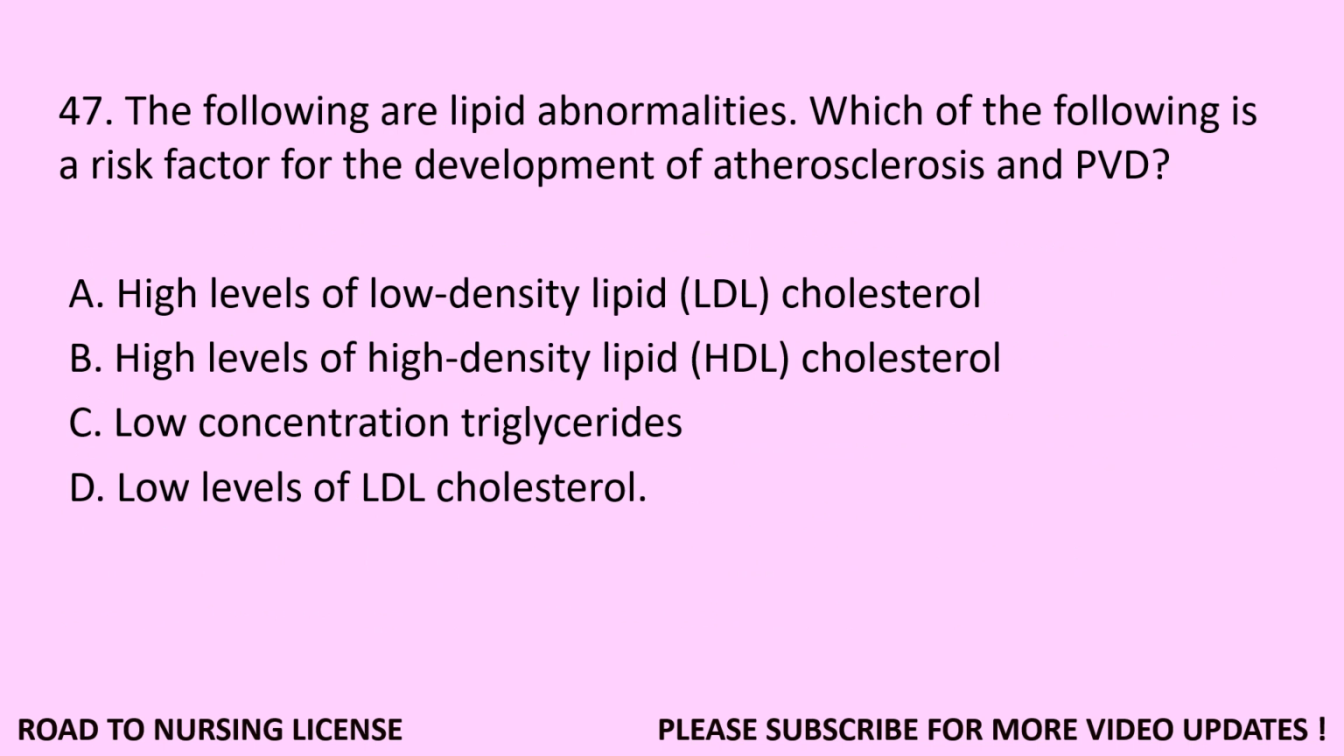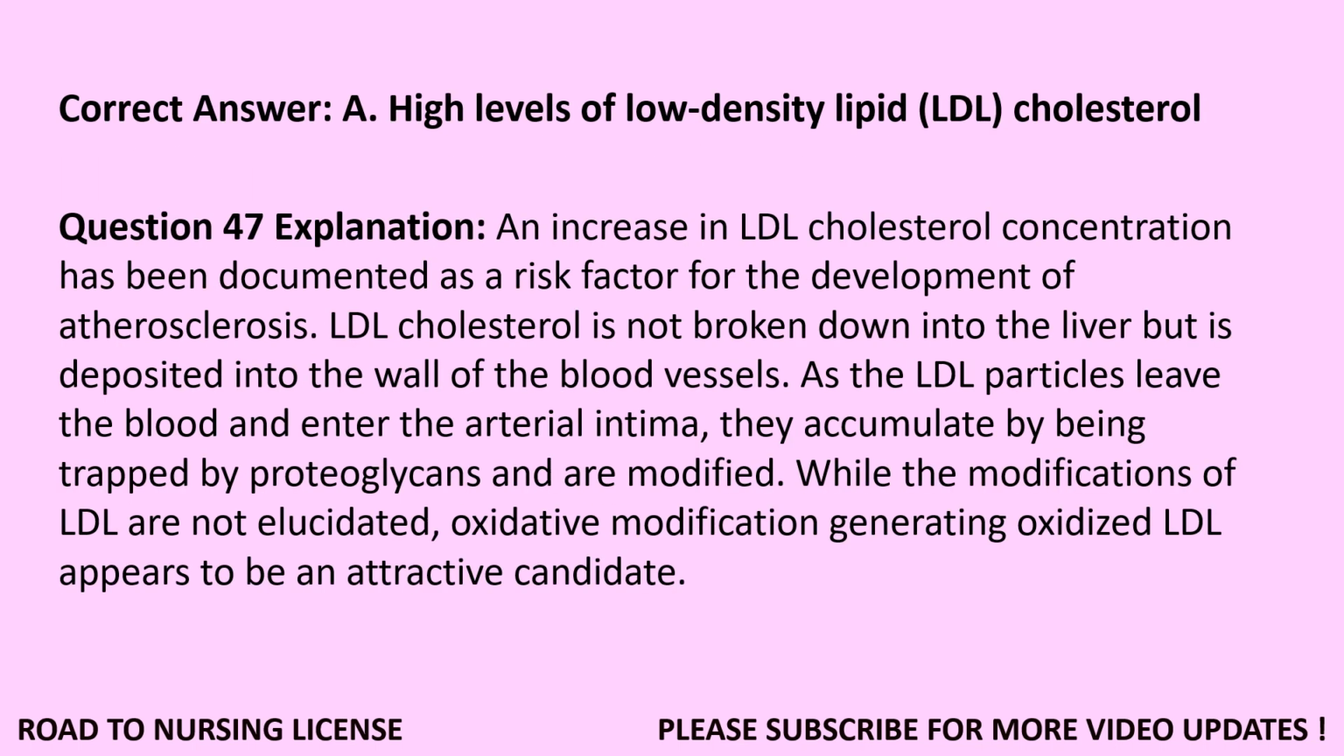Question 47. The following are lipid abnormalities. Which of the following is a risk factor for the development of atherosclerosis and PVD? A. High levels of low-density lipid, LDL, cholesterol. B. High levels of high-density lipid, HDL, cholesterol. C. Low-concentration triglycerides. D. Low levels of LDL cholesterol. Correct answer: A. High levels of low-density lipid, LDL, cholesterol.